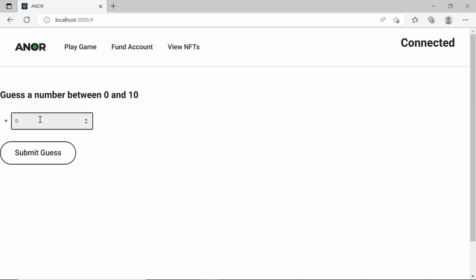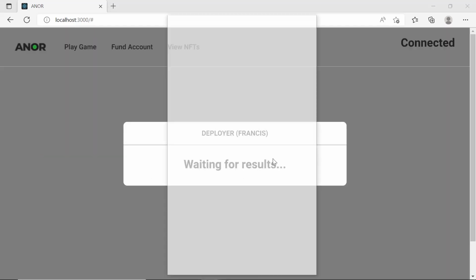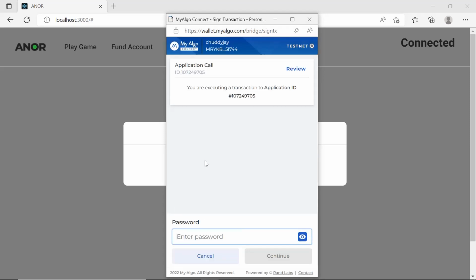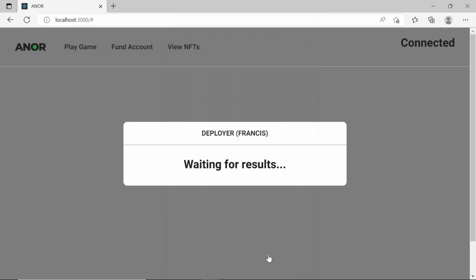Since we said we pick a number between 0 and 10, let's get a number and submit the guess. We're waiting for the results. The way the blockchain works is that for every transaction you have to pay some transaction fees. That's why my Algo testnet wallet is popping up, because you need to pay some algo for transaction fees.